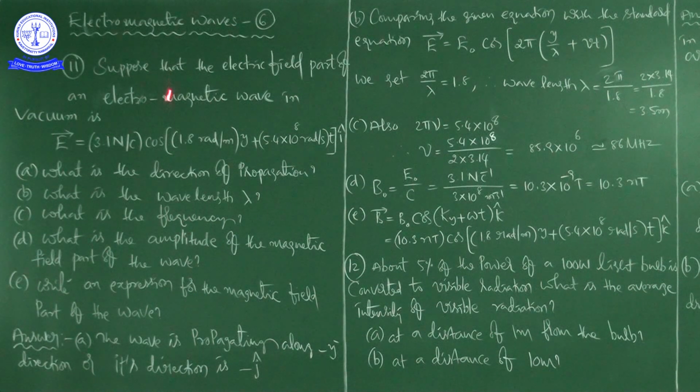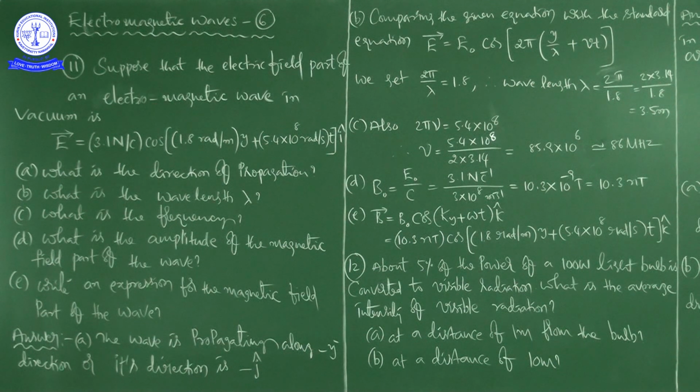And here he is asking to find 5 things. One is the direction of propagation, B is the wavelength lambda, C is the frequency, D is the amplitude of the magnetic field part of the wave, and E is to write an expression for the magnetic field part of the wave.